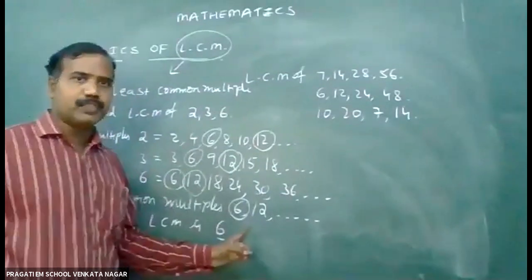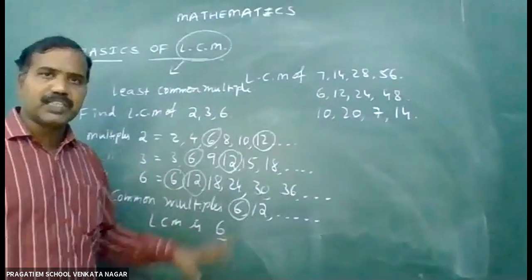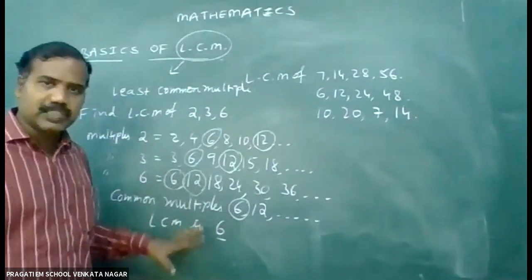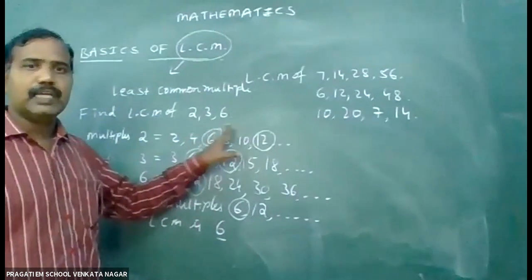Among the common multiples, 6, 12, and so on, the least multiple is 6. So this is the answer. This is the LCM of 2, 3, 6.